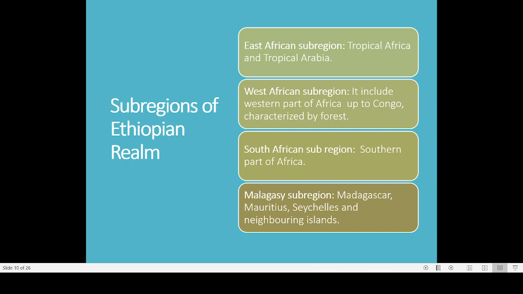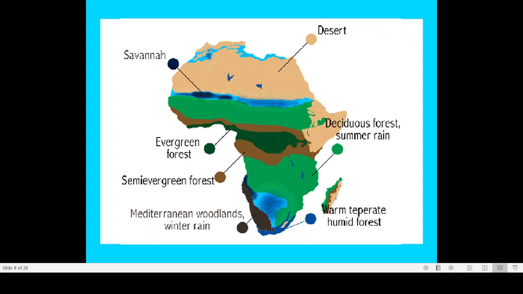Then you take the South African sub-region, the southern part of Africa. Why is it considered a separate region? I told you that it is because this region is in the temperate belt, but it still has a warmer climate. The climate is more similar to that of the Mediterranean region. So this region has a Mediterranean climate, and Mediterranean trees are also present here.